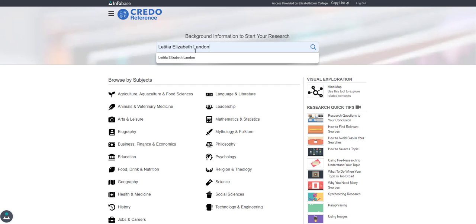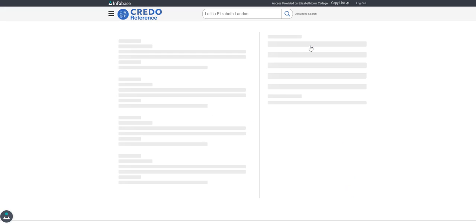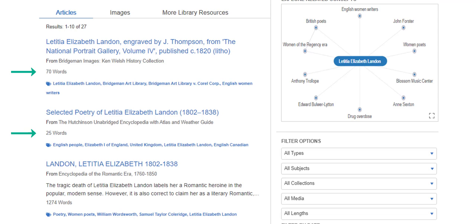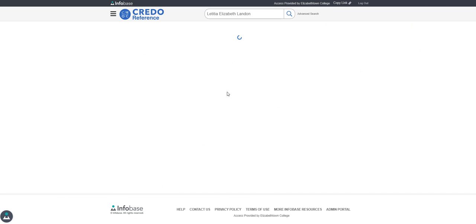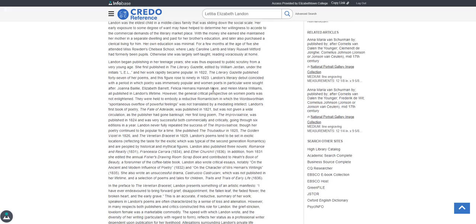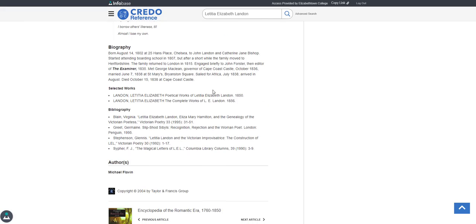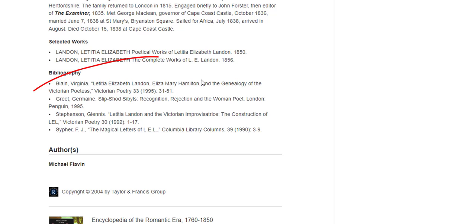Searching for Letitia Elizabeth Landon in Credo, I retrieve a number of scholarly encyclopedia and dictionary entries. The first two entries are very short and not likely to include a bibliography of recommended resources, but the third one, from the Encyclopedia of the Romantic Era, tells me that it has over 1,200 words, and that looks like it could be a promising entry. Looking at this entry, I can see that it gives me a decent overview of Landon's life and career, as well as a short bibliography of recommended resources here at the bottom.